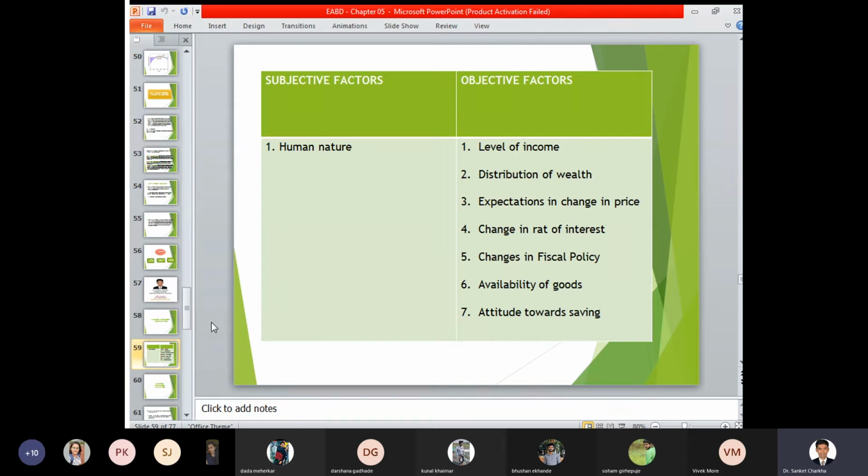Objective factors. Now, what is the meaning of objective factors? These are the various other additional factors based on which the consumption of people can change. First is the level of income. Subjective factors are part of internal forces, and objective factors are part of external forces. So if your level of income increases, your consumption pattern may increase, or it may decrease as and when the need arises.